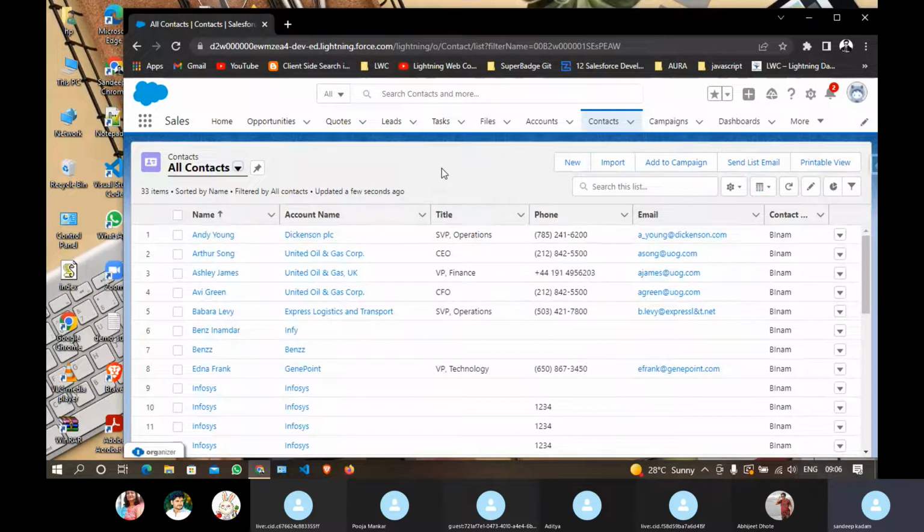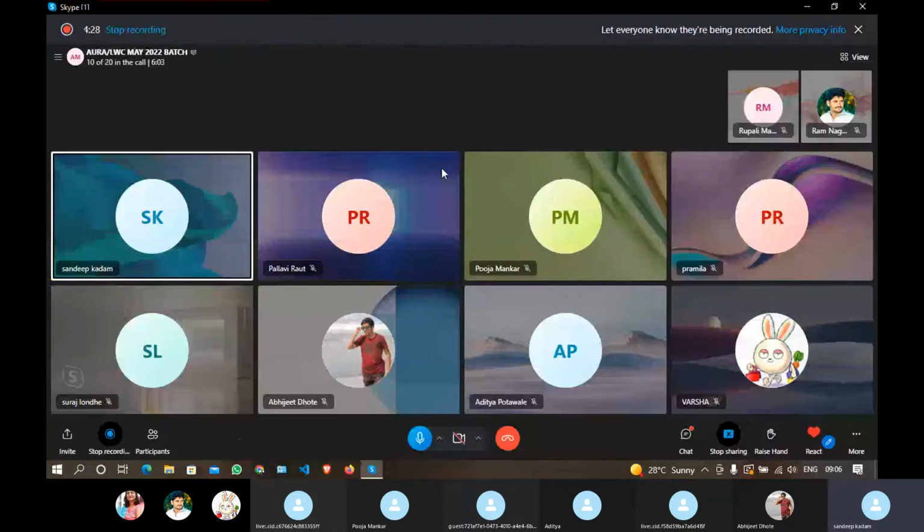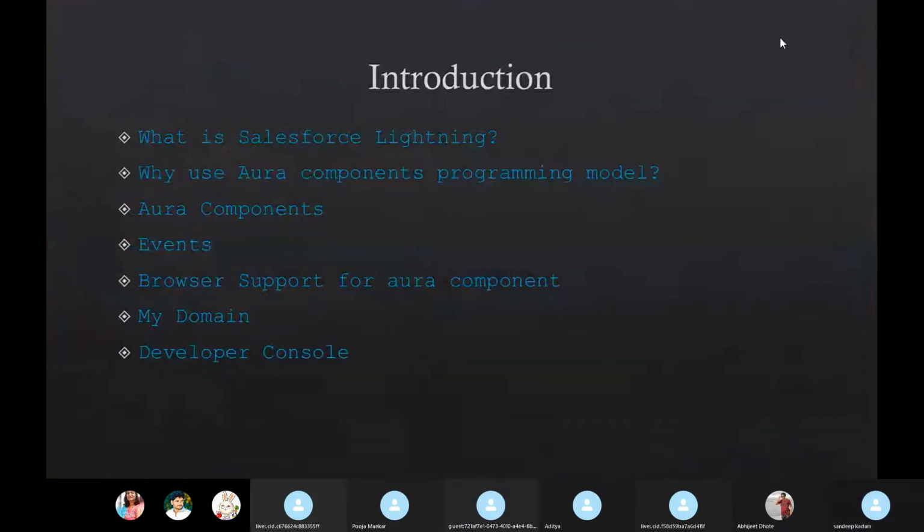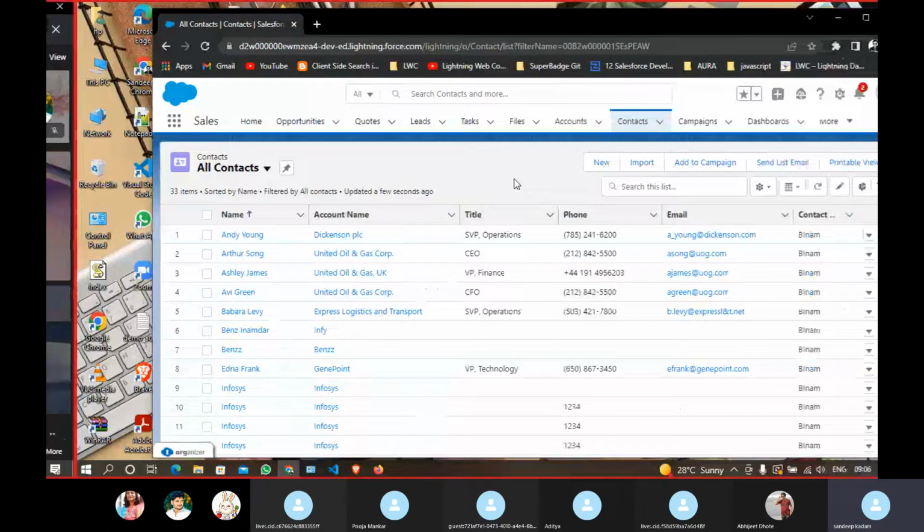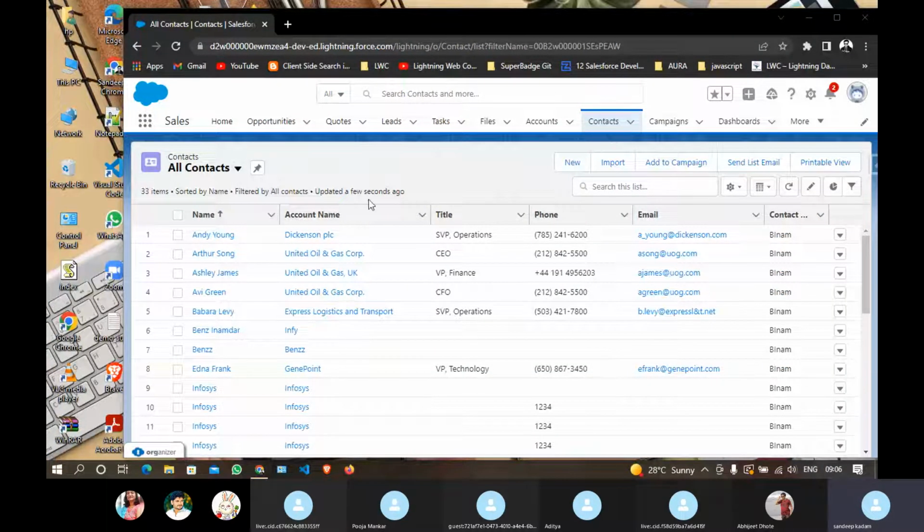What is the difference between Visual Force and this? We are going to see that. Why use the Aura component programming model? If you use Visual Force, you can't reuse things. Let's say this is one component, the header or title component. This is called a Lightning card, actually, we will see that.